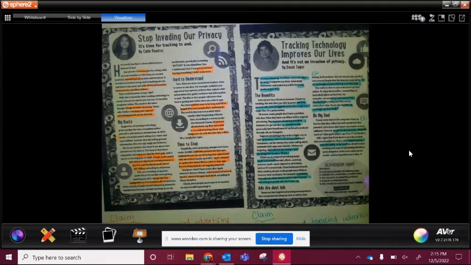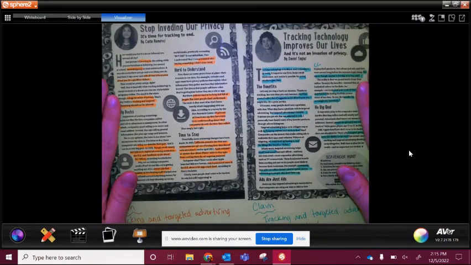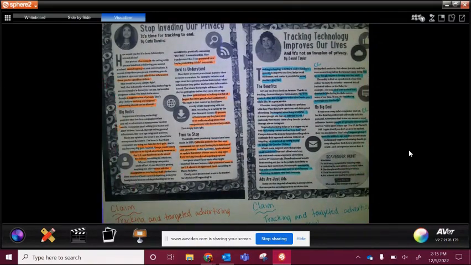Otherwise, you need to take a picture of whatever it is that you did. If you did it on the actual printout, awesome. If you didn't and you did it on a separate sheet, I need you to take a picture of that and you're going to send it to me. That way I know that you did it and you'll get credit for it. But when you get back to school, you need to make sure to tape that onto page 35. And it will go with that other one that we did. Okay? All right, that's all I have.